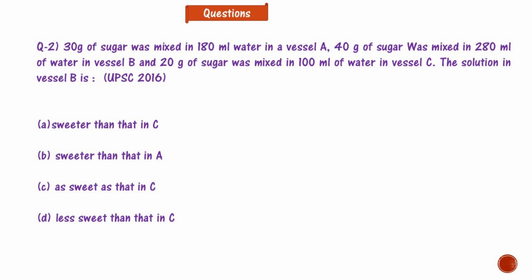30 gram of sugar was mixed in 180 ml water in a vessel A. 40 gram of sugar were mixed in 280 ml of water in vessel B. And 20 gram of sugar were mixed in 100 ml of water in vessel C. The solution in vessel B is, this is a UPSC 2016 question. The options are sweeter than that in C, sweeter than that in A, as sweet as that in C, less sweet than that in C. So please solve this question and answer in the comment box.